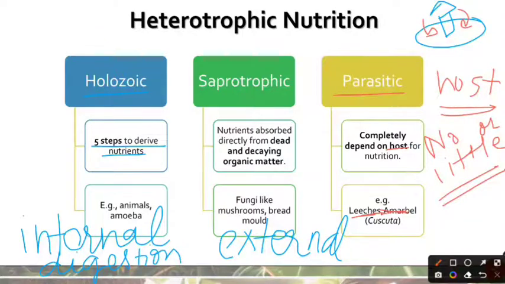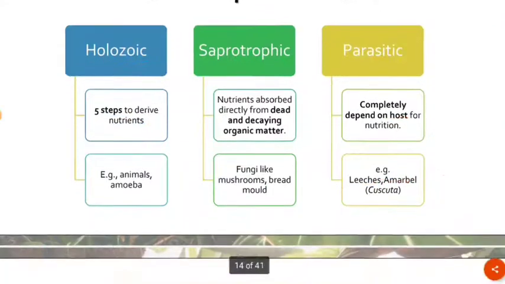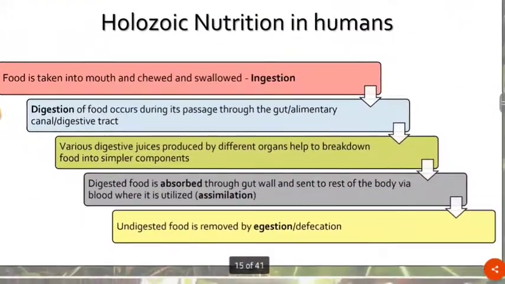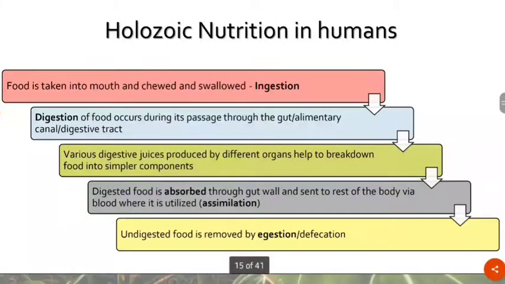a parasitic plant. Now that we know about the three modes of nutrition, we can actually talk about the 5 steps that are involved in the Holozoic mode of nutrition. And these steps are very easy to understand because this is what happens in us. So we are going to start off with Holozoic nutrition seen in humans.